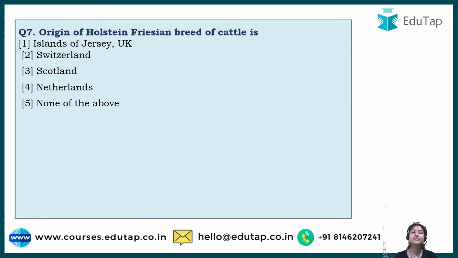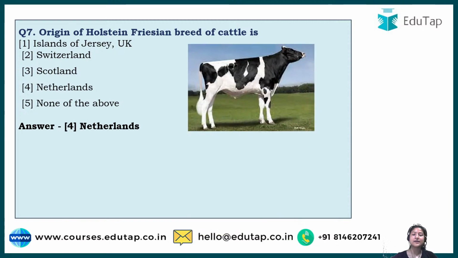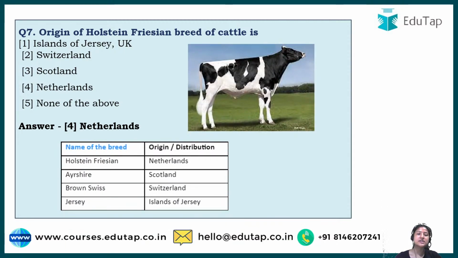And we'll go to question number 7, which says, origin of Holstein Friesian breed of cattle is. So Holstein Friesian is an exotic breed. Exotic breeds are those breeds which are not indigenous, or not native to our place. They have been brought from a foreign land. So those are the exotic breeds, and you have to guess which of the following is an exotic breed of cattle. Okay, so most of the people are saying D, some are also saying B, but the correct answer to this is option number 4, that is Netherlands. And this is how Holstein Friesian looks.